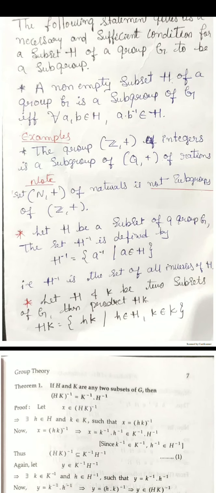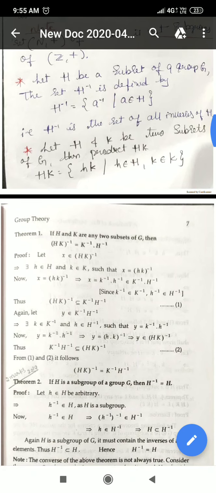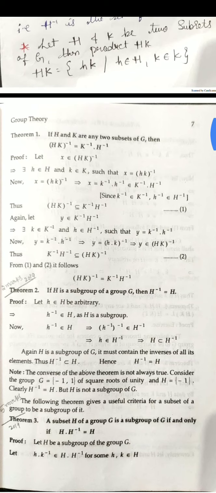Then, these are all some notes, you can just refer to those things. HK means the subset HK can be written as small h into small k, where small h belongs to capital H and small k belongs to capital K. And H inverse means it can be written as a inverse, where a belongs to H. Now let us discuss some theorems.